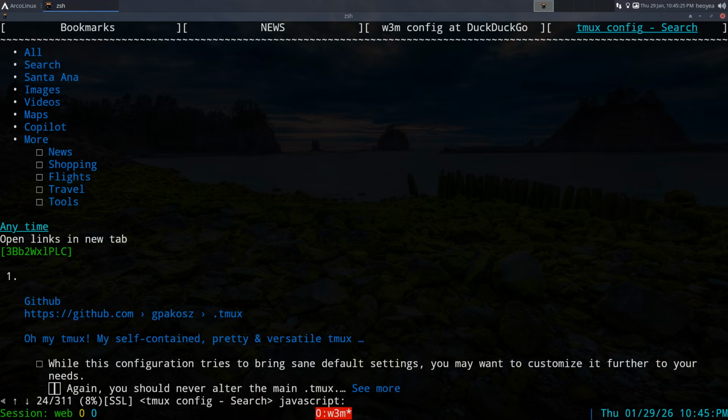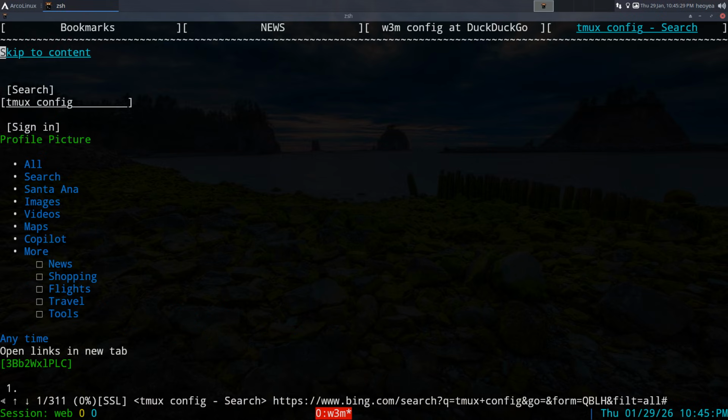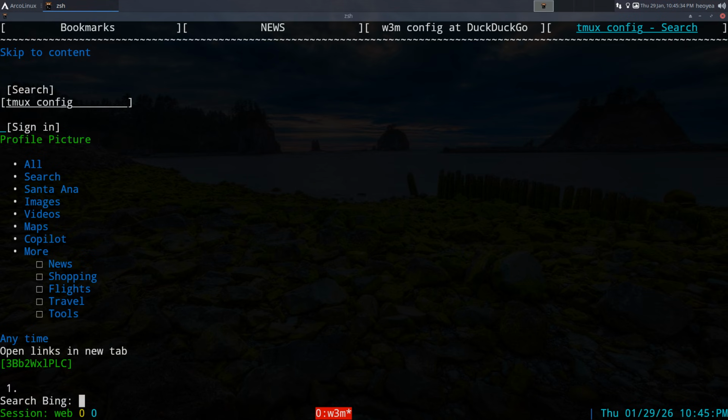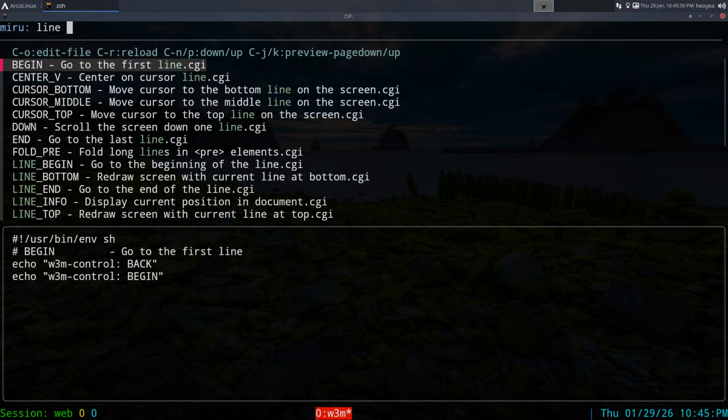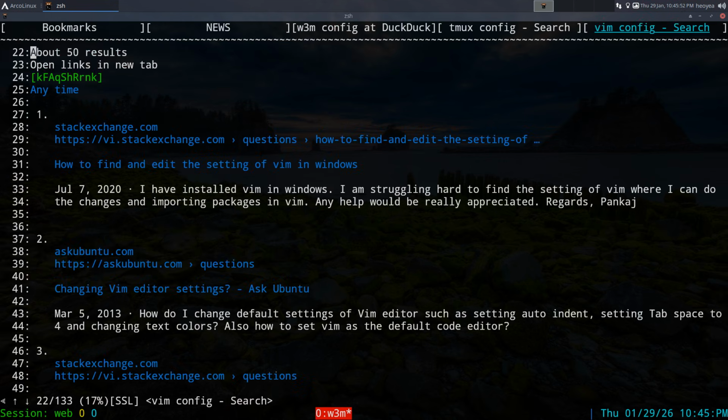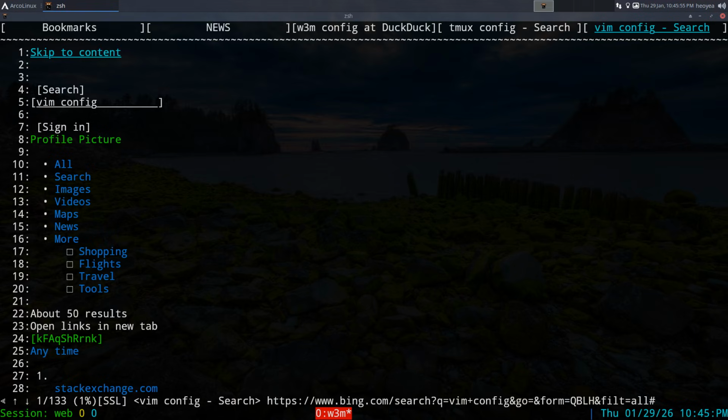For example, when I search for stuff now on Bing, you see I'm not starting at the top no more. So let's say I search Bing again, and we're searching for vim config or something like that, right? You see, automatically I set mine to jump to the main HTML tag that they got on this page, and you see it jumps me right there, right? Otherwise, let me turn on the line number here, right? It'll jump me to line 22 here. Otherwise, I'll be in line 1, and that's no good, right?